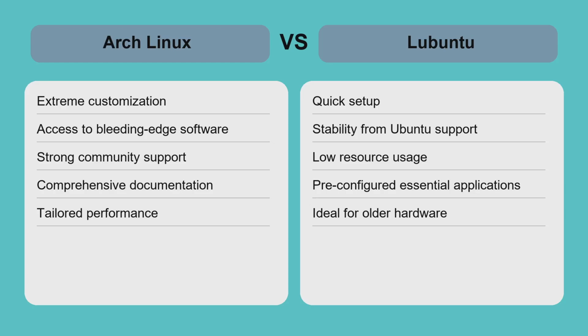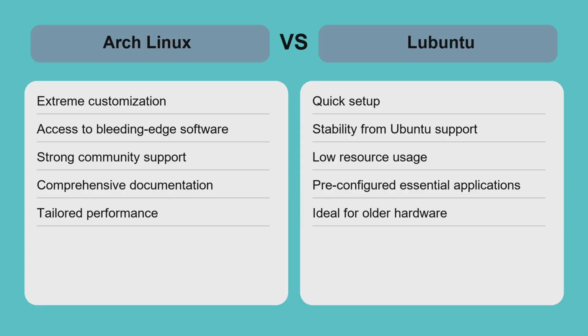Comparing Arch Linux and Lubuntu highlights a trade-off between control and convenience. Arch excels in customization and staying on the latest software but demands time and Linux knowledge to configure and maintain. It suits users who want a personalized system and don't mind manual setup.